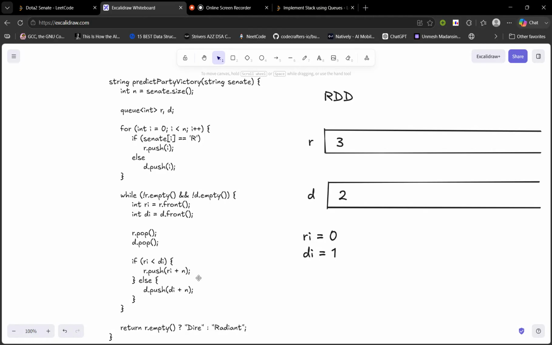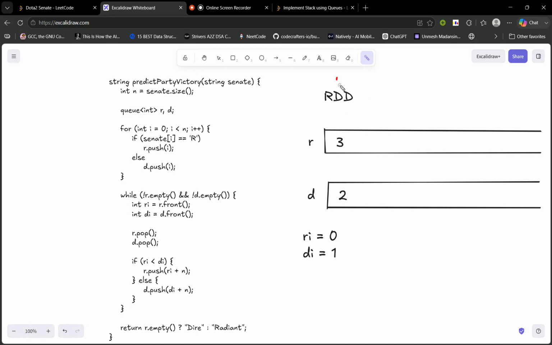And why plus n? Because we are going to traverse this whole string. Once processed, this person will join the end of the line now. So when will his next turn come? After the whole string is passed, that is the current index plus the length of the string, because that many persons have to be processed first so that he can get his turn again.